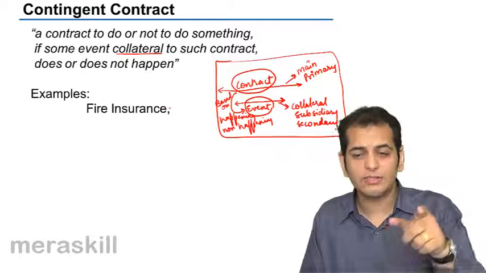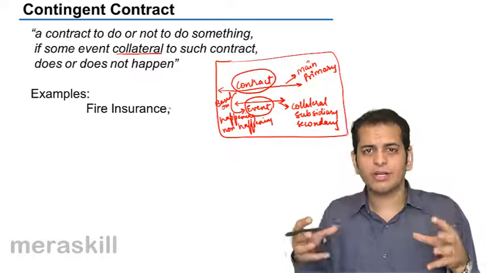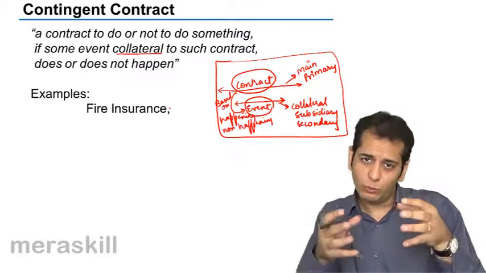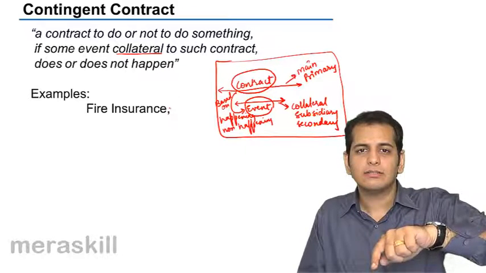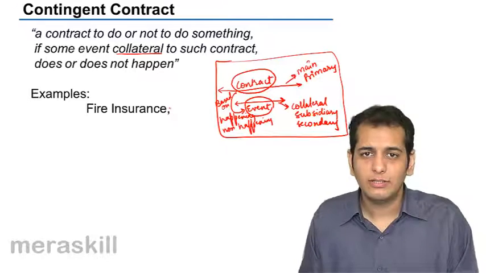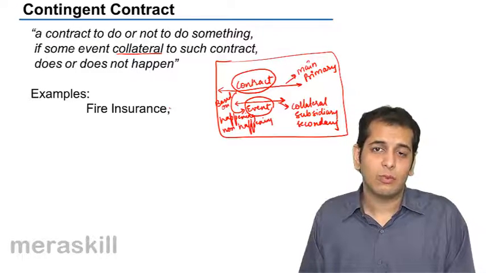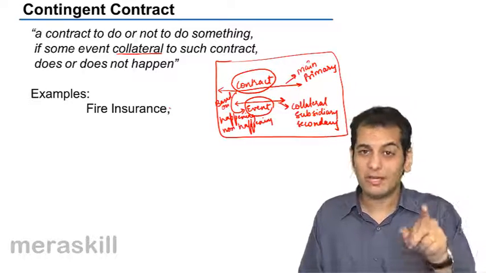Now, why is this contract a contingent contract? Because you see, there is a main contract here between you and the insurance company, but this contract is dependent upon the happening or non-happening of an event. What event is that? It is the happening or non-happening of the fire.